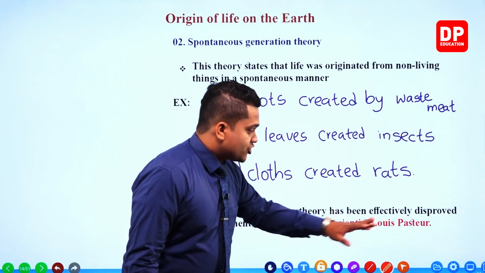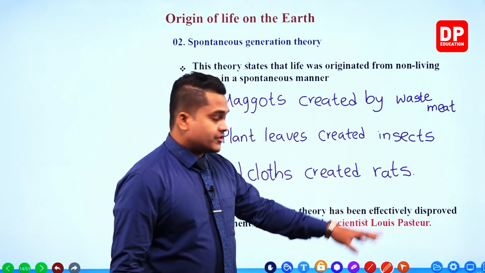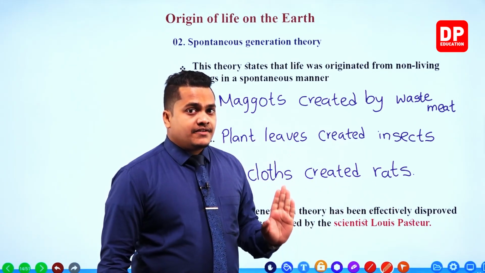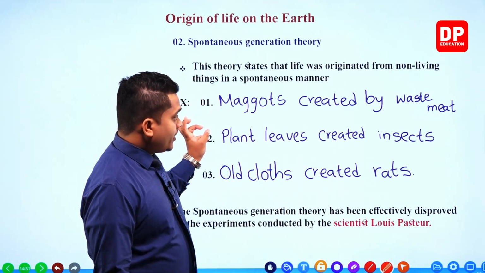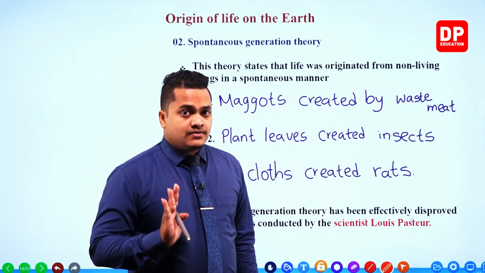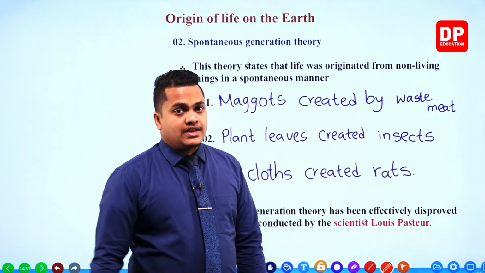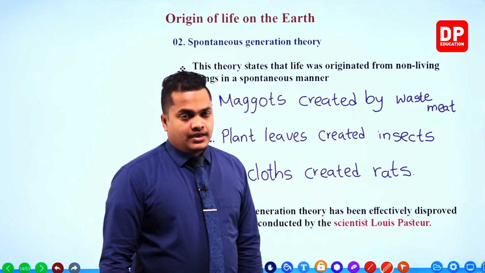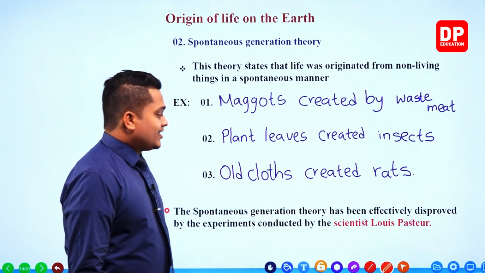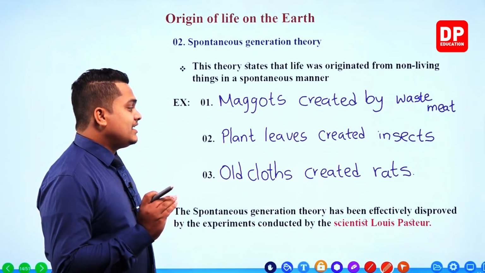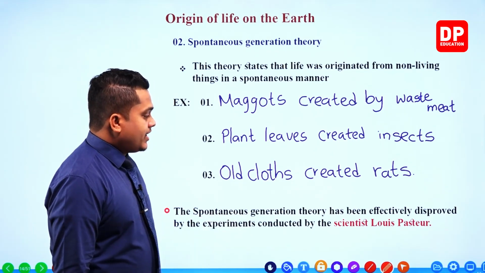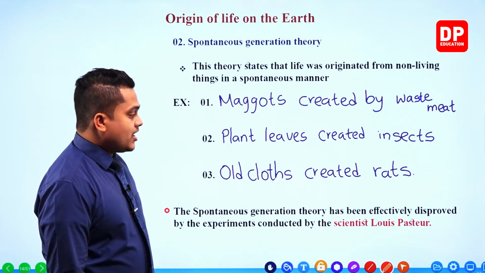The scientist called Louis Pasteur did several experiments regarding spontaneous creation, and he was able to successfully disprove it using an experiment. Here it is given: the spontaneous generation theory has been effectively disproved by the experiments conducted by the scientist Louis Pasteur.